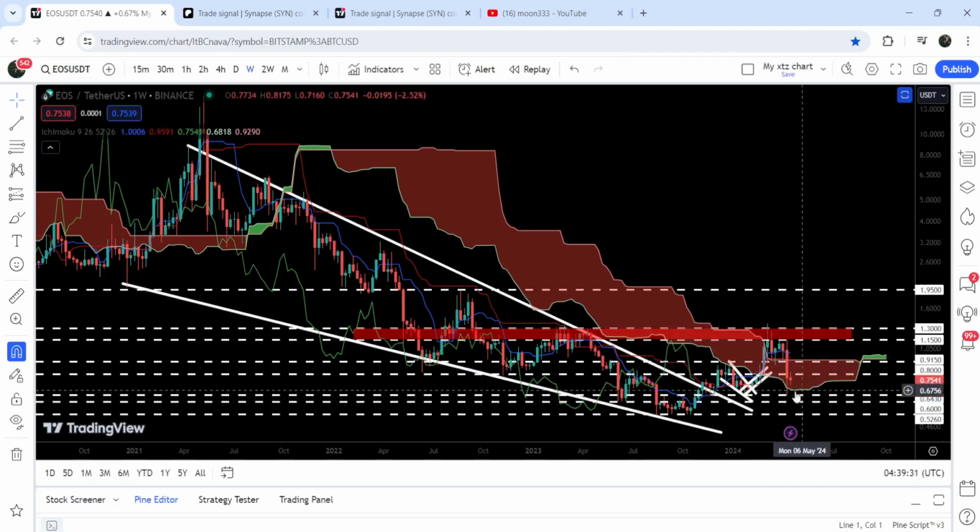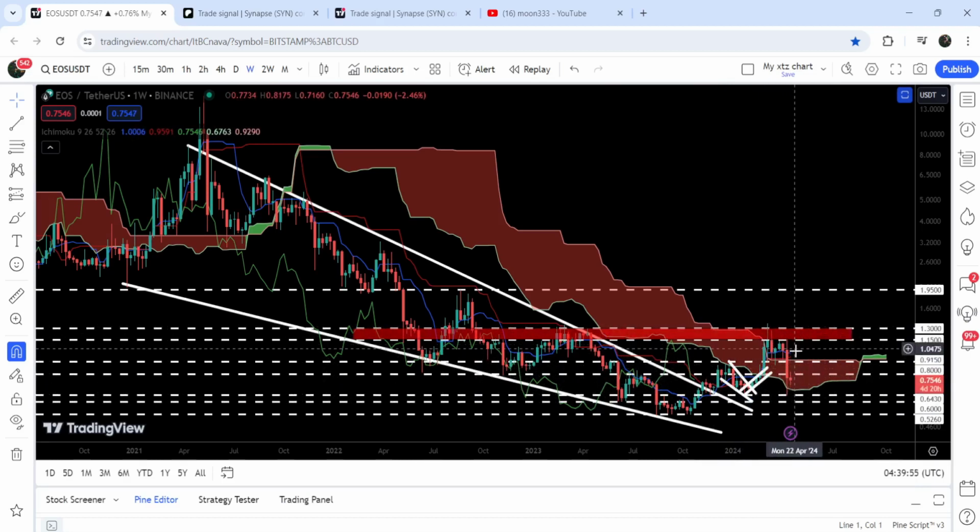And now we have two supports here. One is the support of Ichimoku bearish cloud, the lower bands of Ichimoku bearish cloud, and the next is slightly lower than the lower bands of Ichimoku bearish cloud. That is here. That starts from 64.3 cents and goes to 16 cents. Therefore, it will be quite difficult for the price line of the EOS coin to move more down from here.